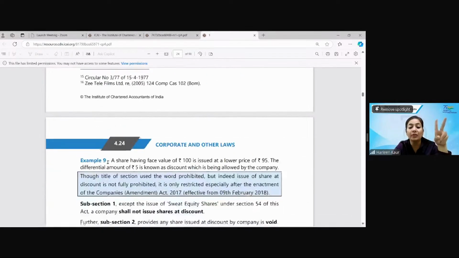It is void only in the 2 cases. Say, for example, for 500 and it is issued at lower price, 5 rupees is the discount allowed by the government. Though the title used the word prohibited, indeed it is not fully prohibited. It is only restricted. After the Companies Amendment Act 2017, the word prohibition has been included in the section. Otherwise, it is not fully prohibited.